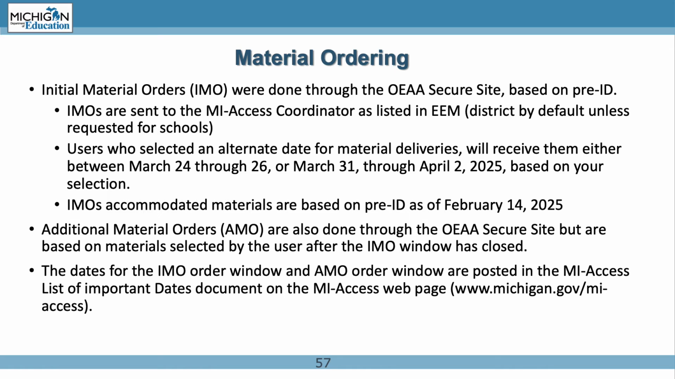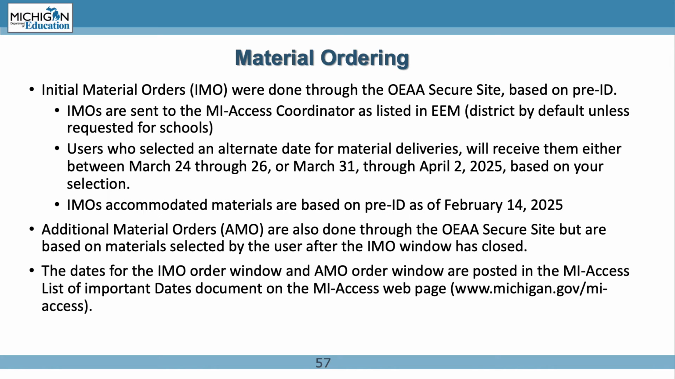Initial material orders, IMOs, were processed through the OEAA Secure site and are based on your pre-identification counts. IMOs are sent to coordinators by default to the district unless designated to individual buildings in the district. Users who selected an alternate date for material deliveries will receive them either between March 24 through 26 or March 31 through April 2, 2025, based on your selection. IMO accommodated materials are based on pre-ID as of February 14, 2025. Additional material orders are also processed through the Secure site but are based on material selected by the user after the initial window has closed.